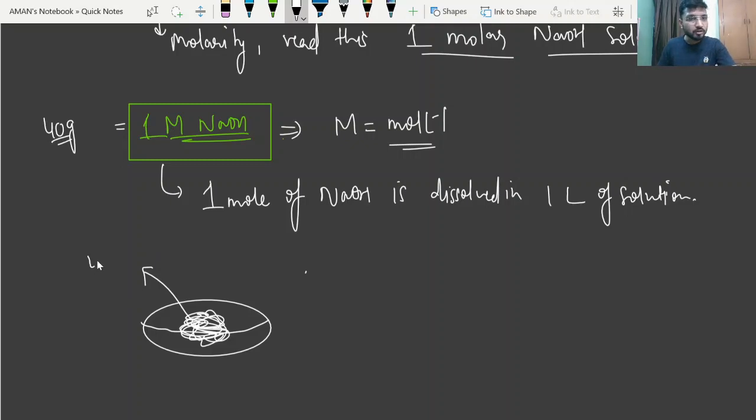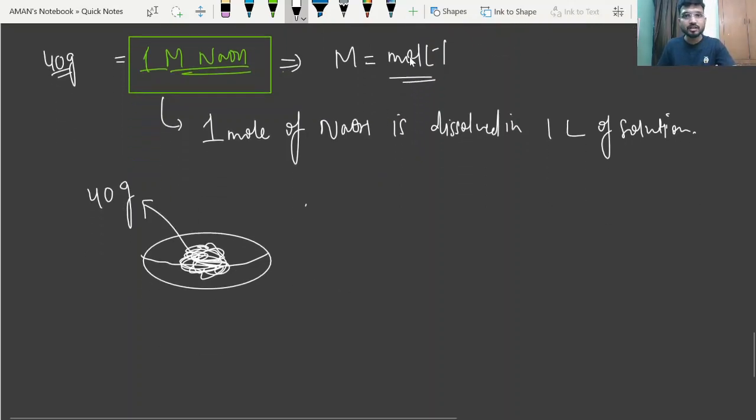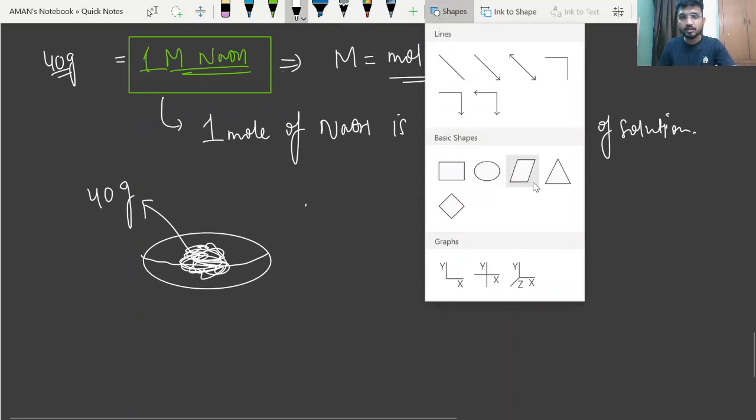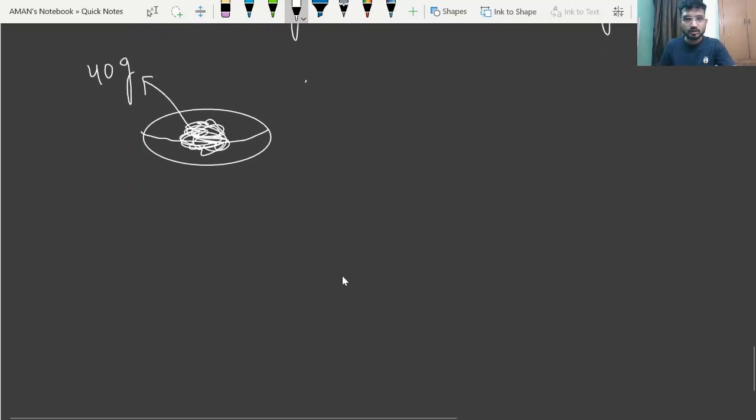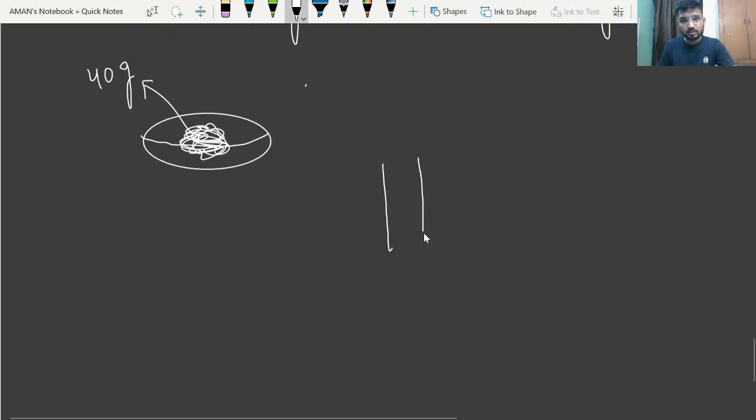So we can say you are taking, beta, 40 gram of NaOH. Now see, just take a standard flask, right, beta? This is an apparatus that is called a standard flask or volumetric flask.